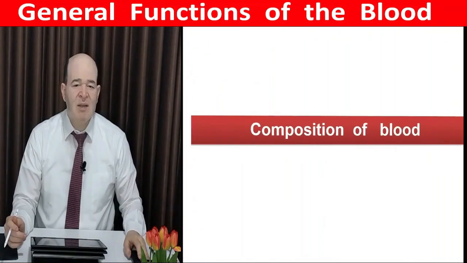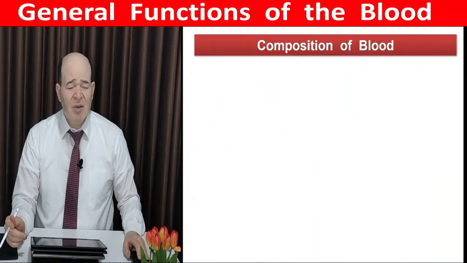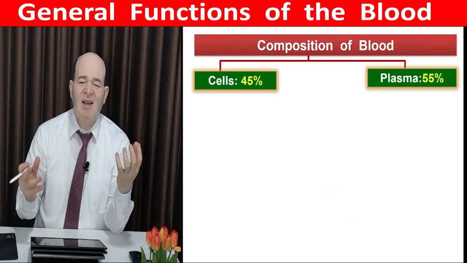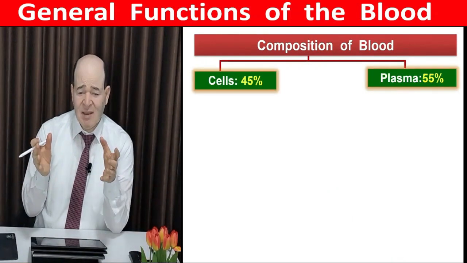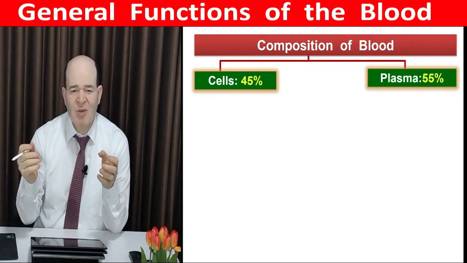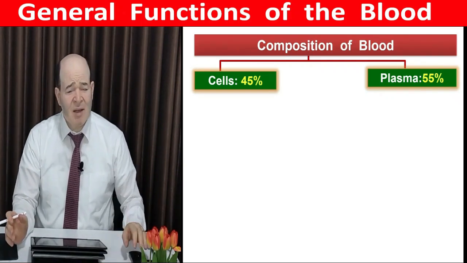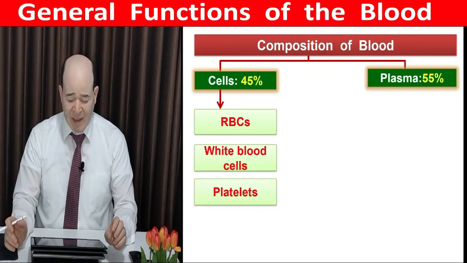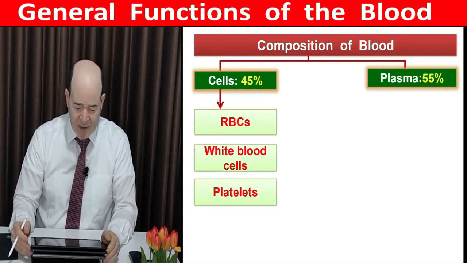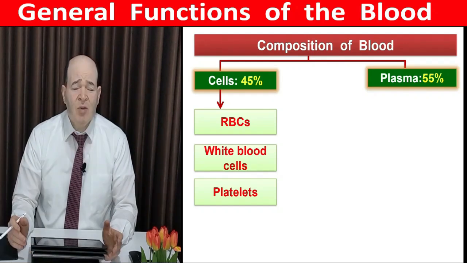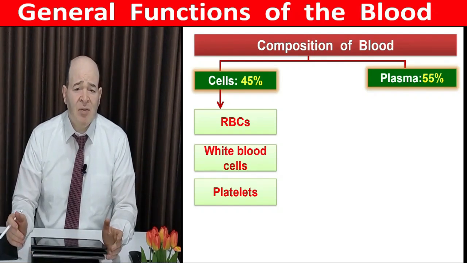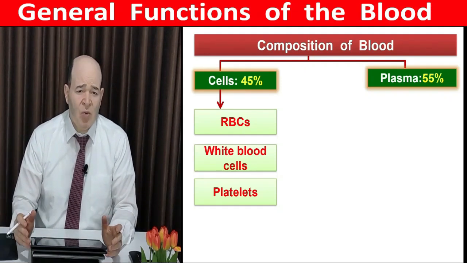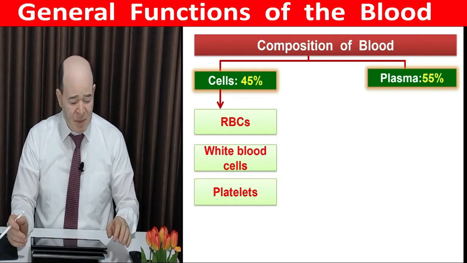Let us speak about the composition of blood. Blood is a fluid tissue. It is a tissue, so it must be composed of cells and interstitial tissue. In blood, it is interstitial fluid because blood is a fluid tissue. Cells are of 3 basic types: RBCs, white blood cells, and platelets, and we will discuss them in detail in the coming lectures. Also the plasma, which represents about 55%, more than half of the blood. This is a blood fluid in which all blood cells are suspended.